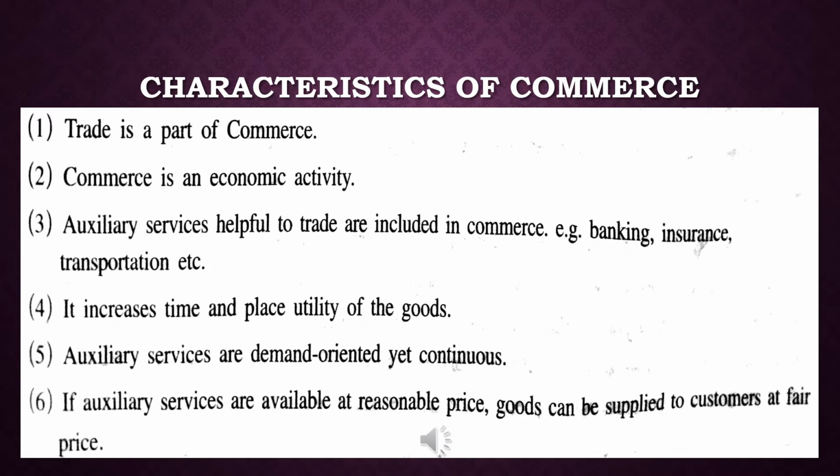Fourth, commerce increases the time and place utility of goods. Time utility means that in the seasonal time, producers purchase raw materials in bulk and store them in warehouses or godowns. Place utility means goods produced in one place are carried from the place of production to the place of consumption. Commerce increases time and place utility of goods.